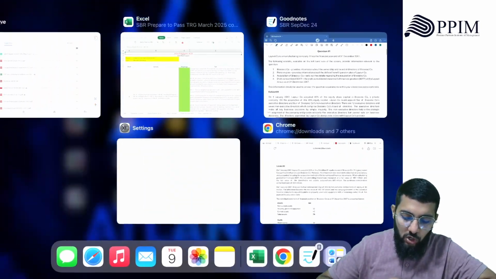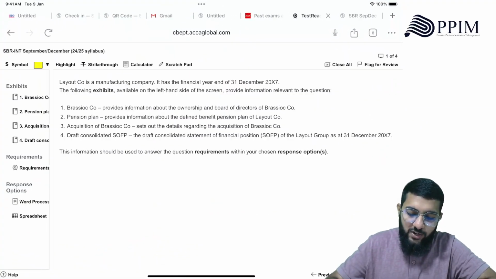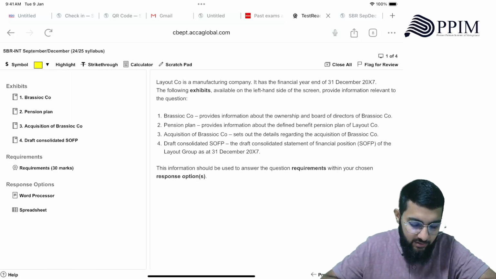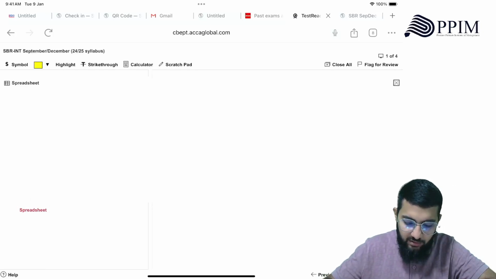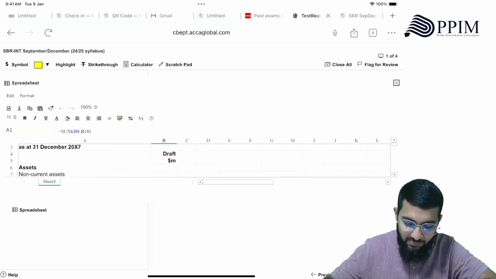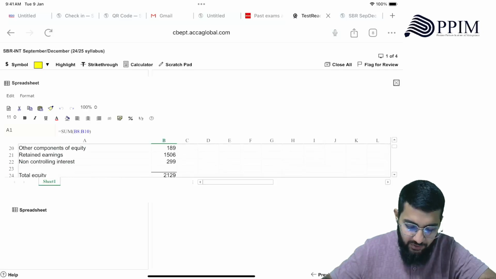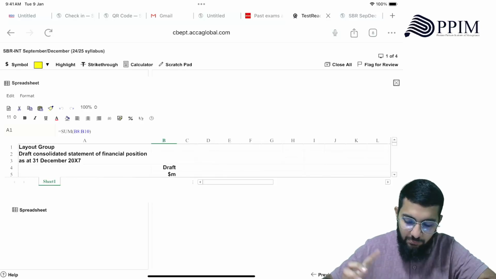Okay, so for y'all, this is what you all need to look at, and this is how the pre-populated spreadsheet works here. So this is the pre-populated spreadsheet that they've given. You need to do the workings on the pre-populated spreadsheet.